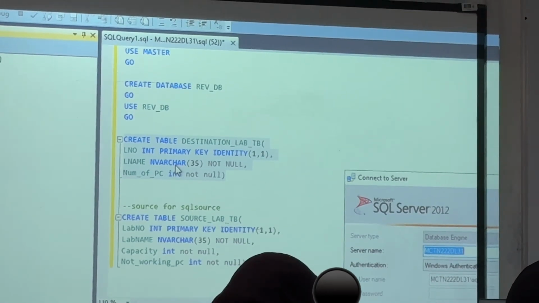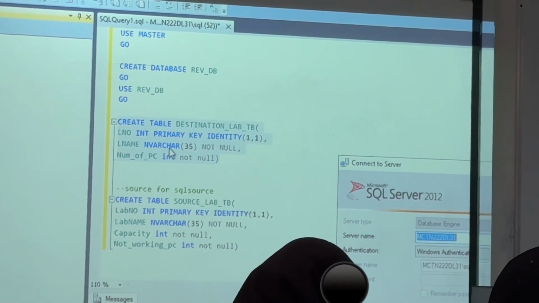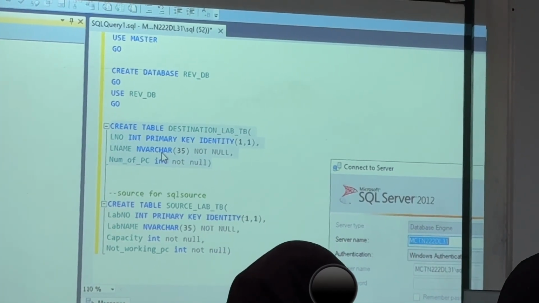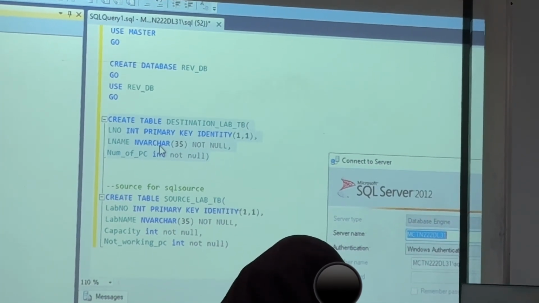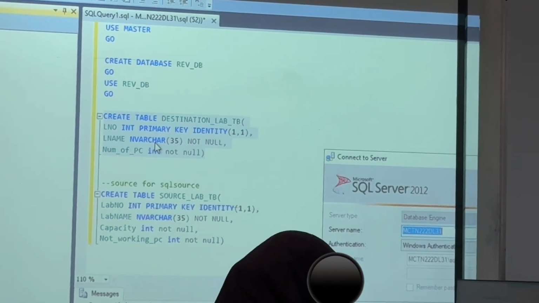So you don't need to convert. Maybe here it is a varchar in their database. There it will come as Unicode string. That time you have to convert it to string. Clear? So you have to check the database. Accordingly, you have to do the conversions and all in the Excel.